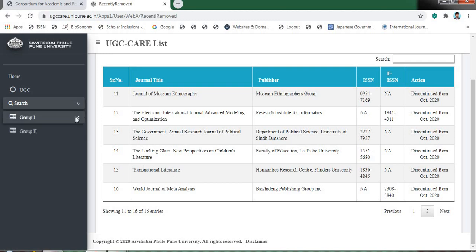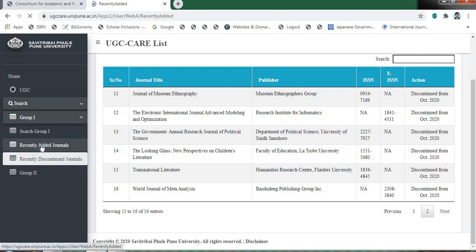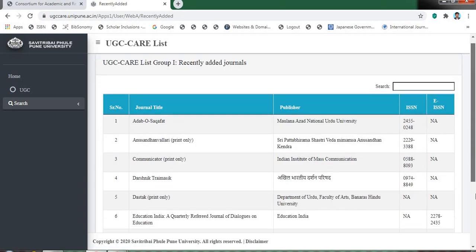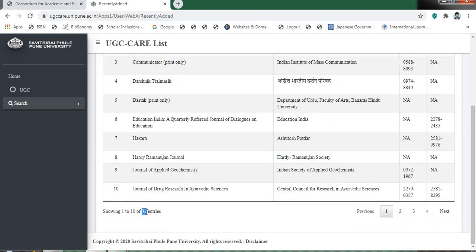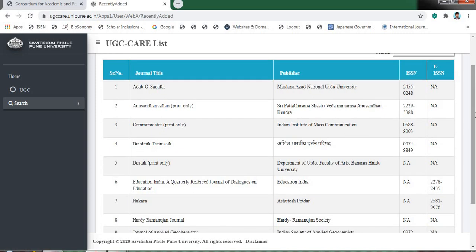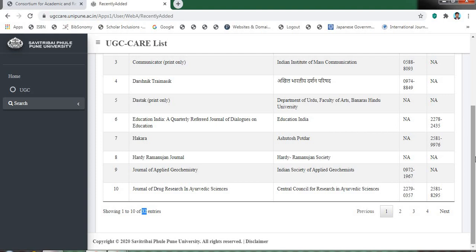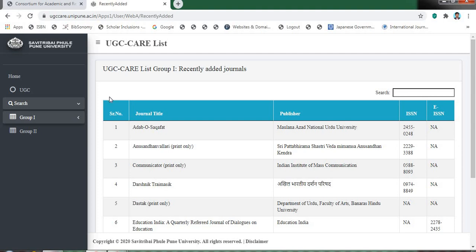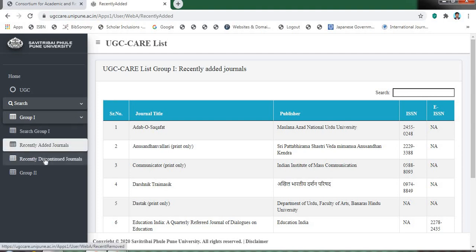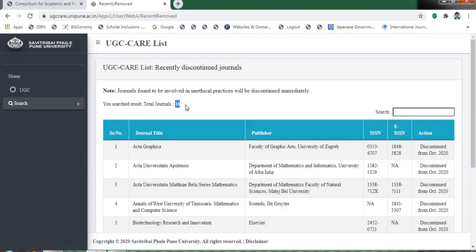Again click search, group 1. Here you can find recently added journals. Just scroll down and you can find 32 journals. UGC has added 32 journals in UGC CARE list group 1. These 32 journals were not added as on 1st of October 2020. In the month of September itself, these 32 journals were added into UGC CARE list group 1. As on 1st of October 2020, UGC has removed 16 journals from UGC CARE list group 1. This is the major update UGC has made in the UGC CARE list as on 1st of October 2020.